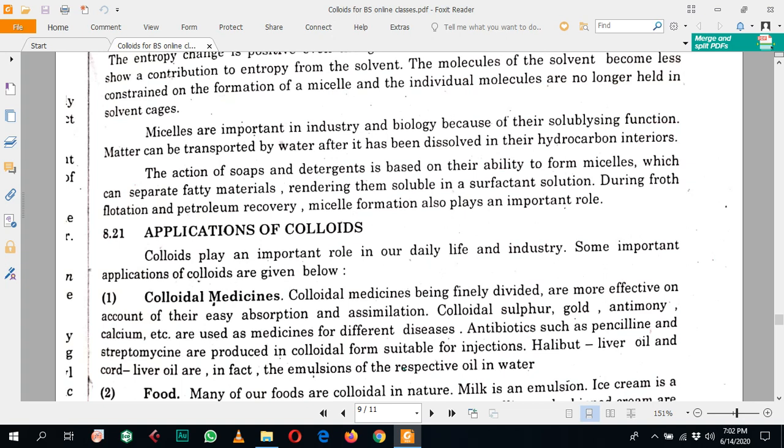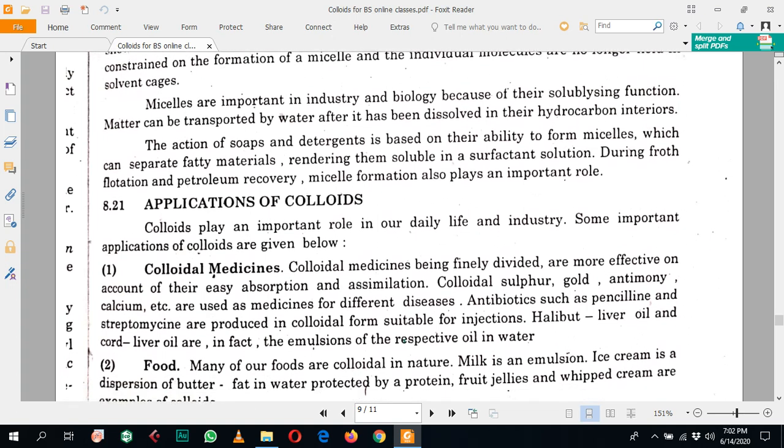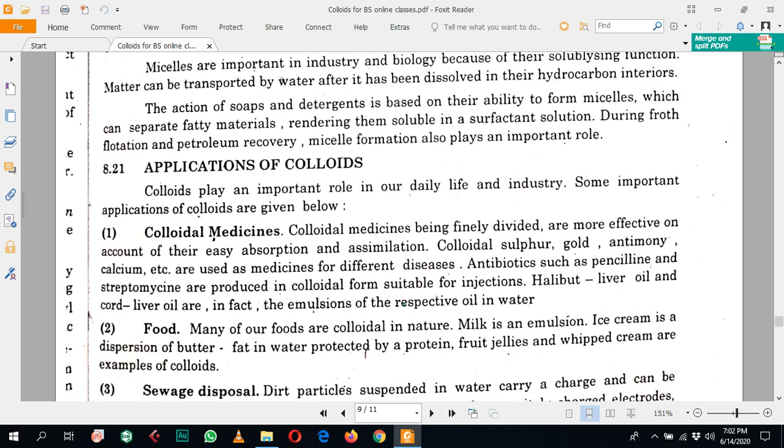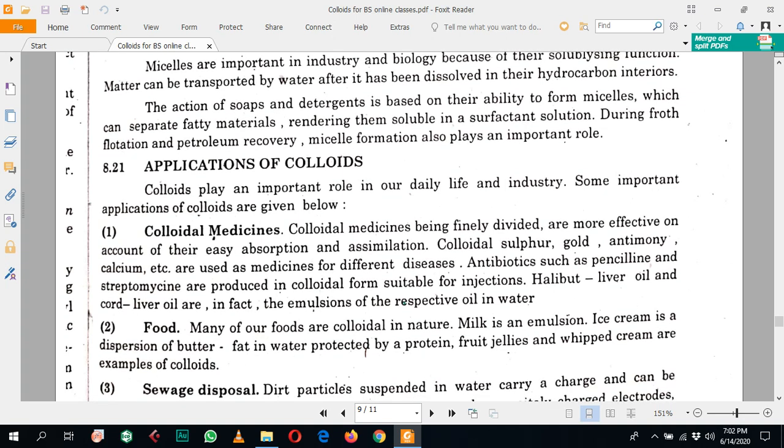Matter can be transported by the water after it has been dissolved in their hydrocarbon interior. If a substance is water insoluble, then the hydrocarbon interiors may solubilize it, and it can be transferred from one place to another. The action of soap and detergent is also based on their ability to form micelles, which can separate the fatty material, grease or dust, rendering them soluble in the surfactant solution. It causes the solubilization of these fatty or dust materials into the surfactant solution.